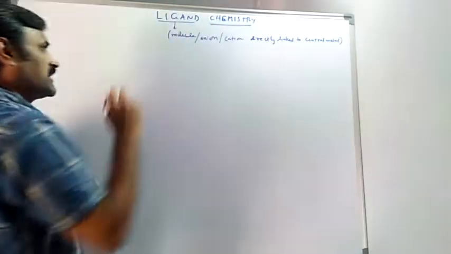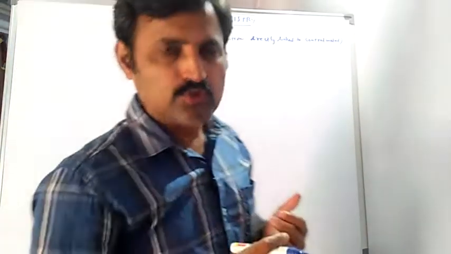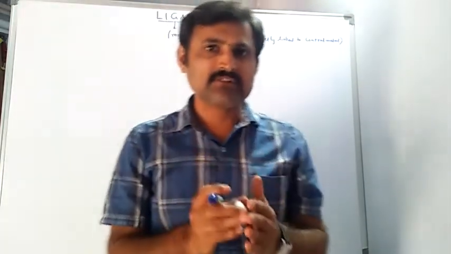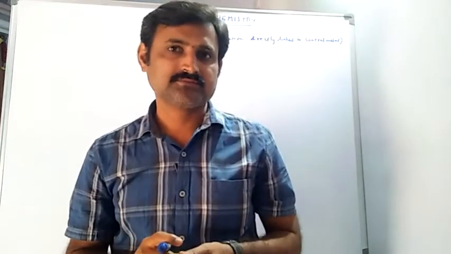Once again I have recollected the information for you: a neutral molecule or an anion or a cation which is directly linked with the central metal atom or ion in a complex.